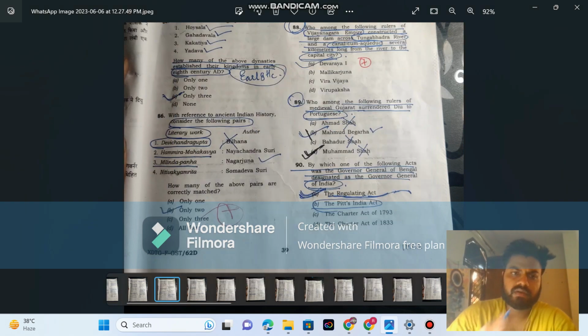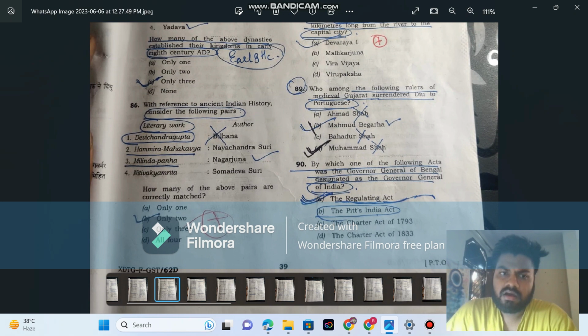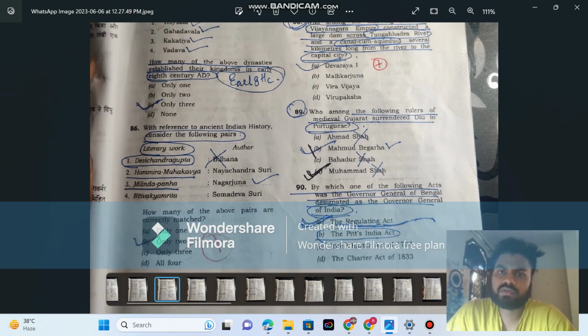Okay, guys. So here we are. 86th question: Devi Chandraguptam is not written by Pilana. I know this from my notes only. And Hamira Mahakavya, I don't know about this. Milind Pano Nagarjun, I know about this. So I guess two and four, and I think one is right. So I marked only two.